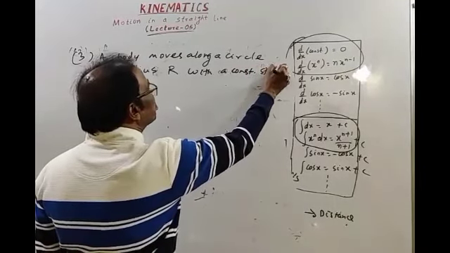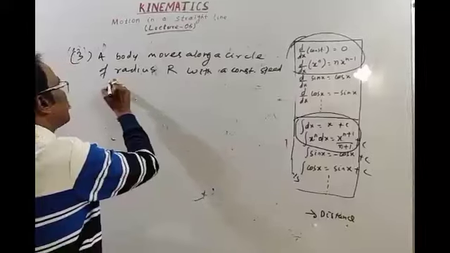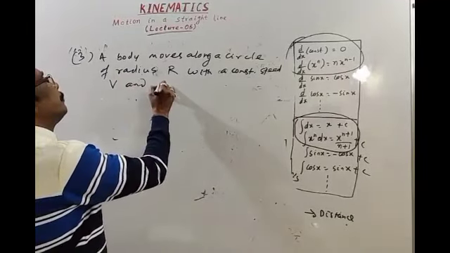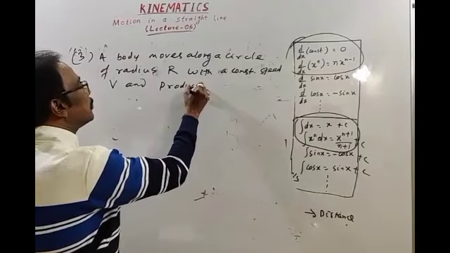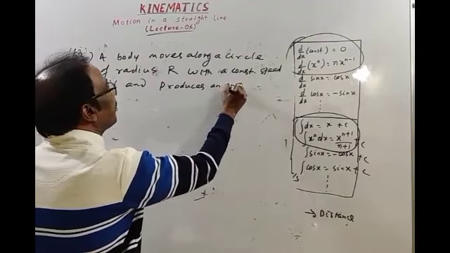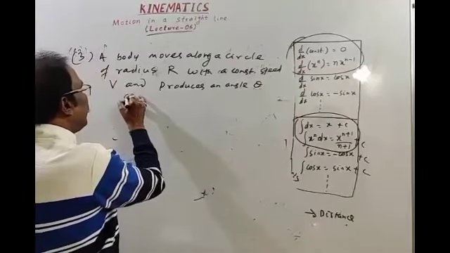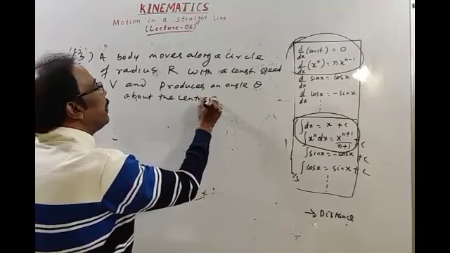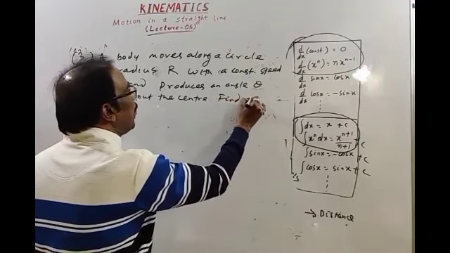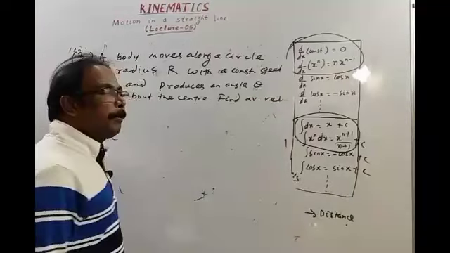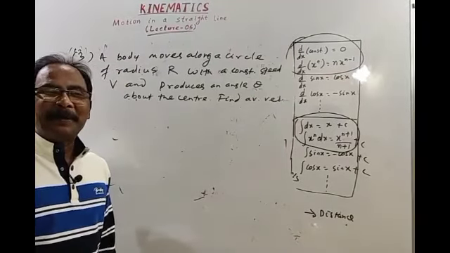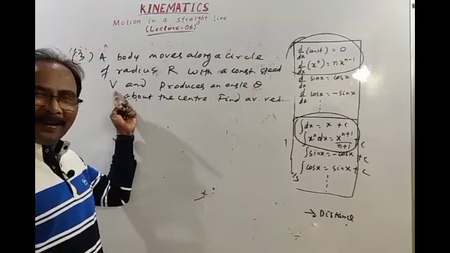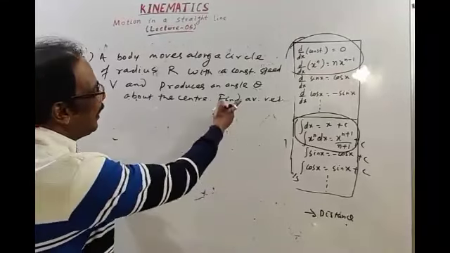See, this is in terms of speed. The previous question was in terms of time. With a constant speed v, it produces an angle theta about the center. Okay. Find the average velocity. No need to calculate average speed, because if speed is constant, then average speed is equal to the uniform or constant speed. Okay, we have to find average velocity.